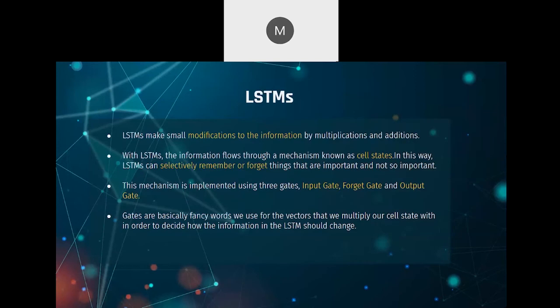So now LSTMs. So LSTMs basically make small modifications to how the information is handled using a concept known as gates, which is that there are three gates used in the LSTM model: input gate, forget gate, and output gate. These gates are basically fancy words we use for the vectors that we multiply with our cell state in order to decide how the information in the LSTM should change. So basically, in layman's terms, these are three vectors that we use to decide what information we should keep, forget, and pass on to the next layer.